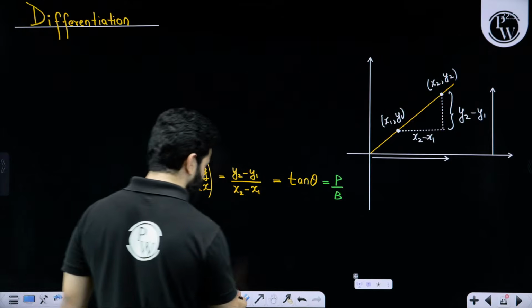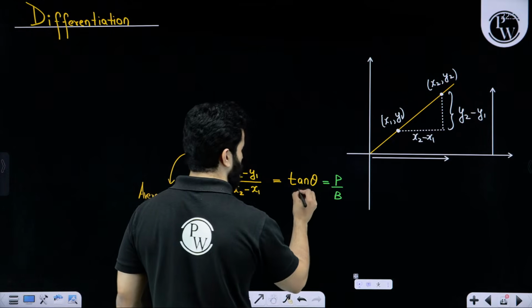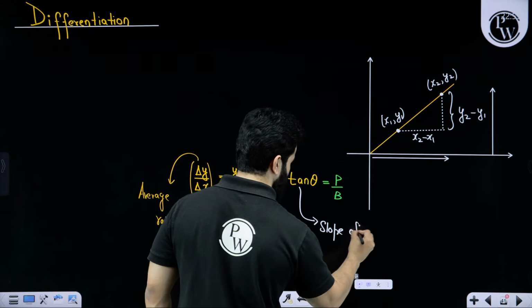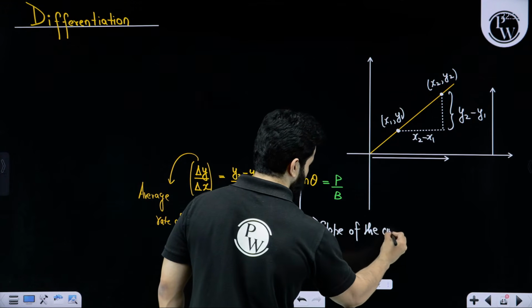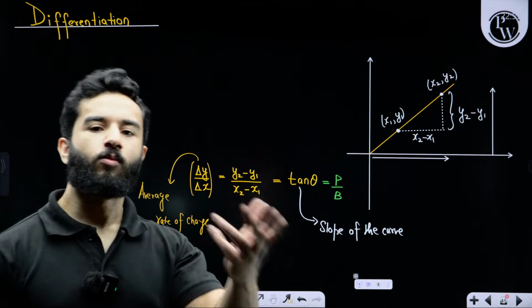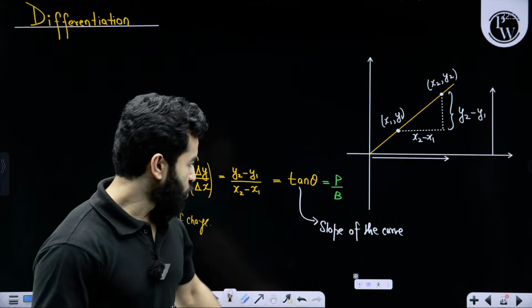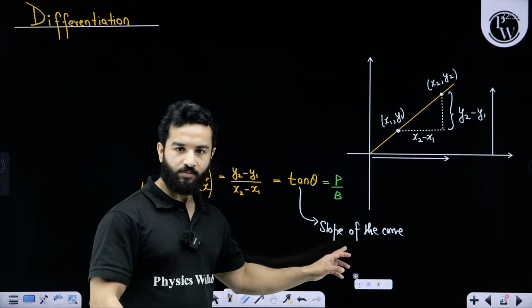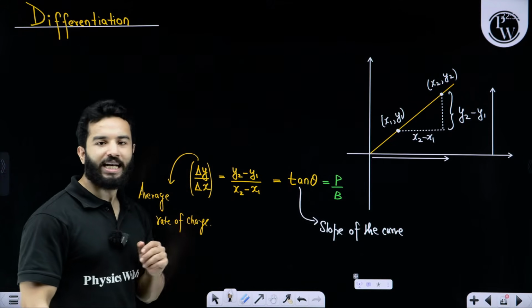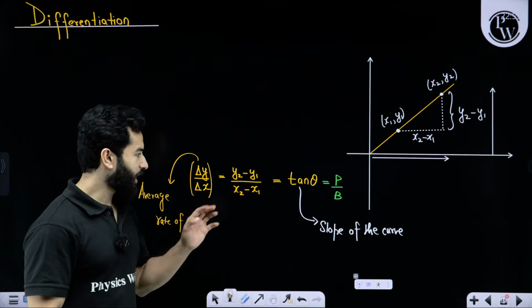We are also going to call it the slope of the graph, slope of the curve. It has different names: slope, gradient, or del y by del x. Clear?